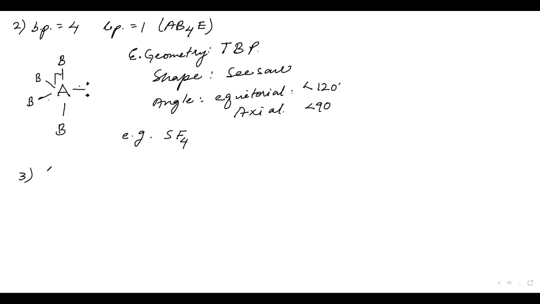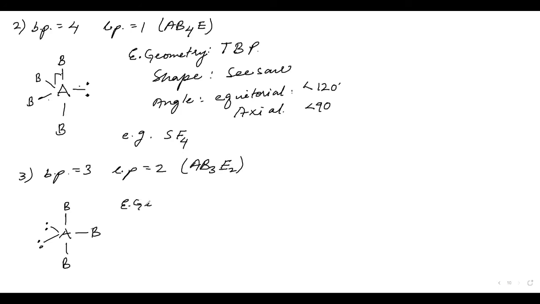The third case that we will see is bond pair equal to 3. We've already seen 4. Bond pair will be 3, lone pair will be 2. We will write it as AB3E2. This will be A. Now, I am putting it here. This is B. This is B. This is B. The electronic geometry, you all will write it on your own.